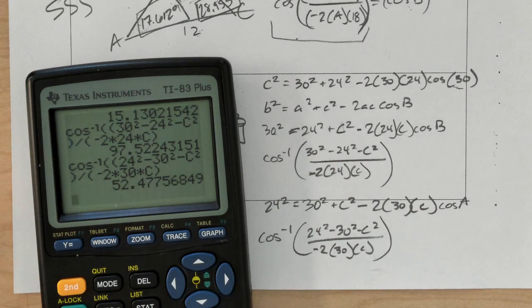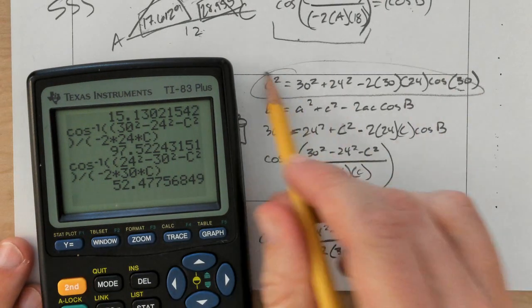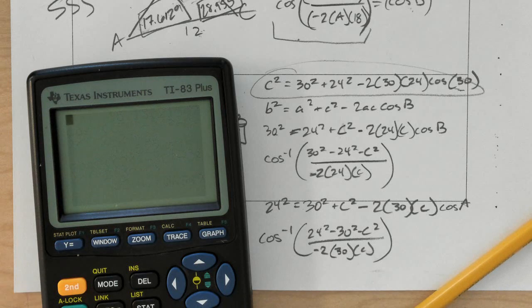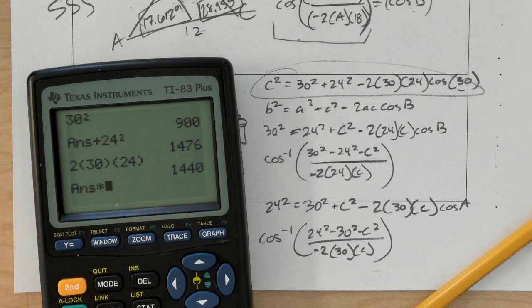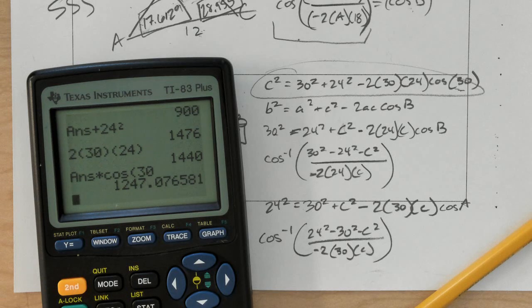What I mean by that is I'll definitely see people start this problem off and they'll go 30 squared plus 24 squared minus, and then they'll do 2 times 30 times 24 times cosine 30.